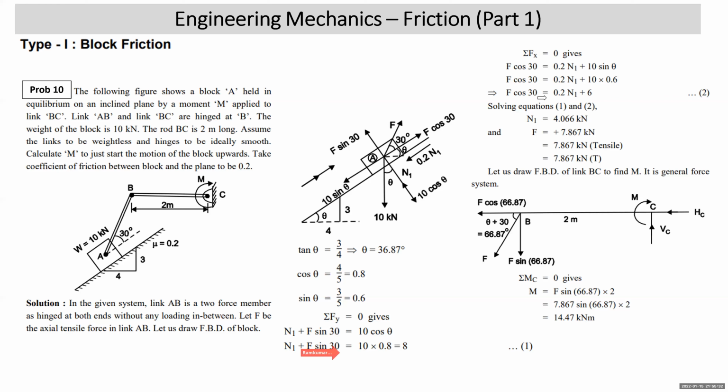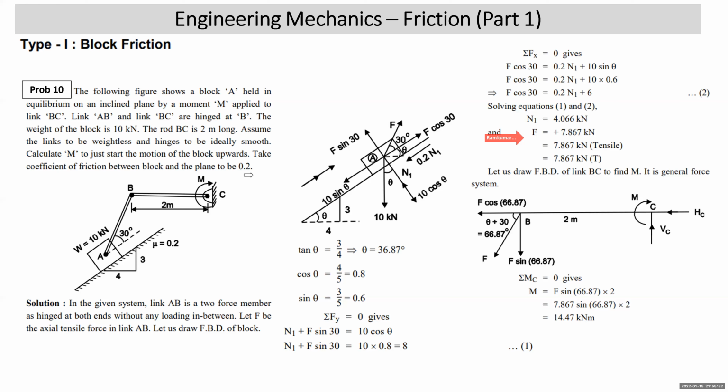You have two unknowns, that is N1 and F. Solving them, you get N1 and F. The value of F came out to be positive. That means the direction of axial force we assumed, that is tensile, has come out to be right. Now, we do not draw the FBD of link AB as it is a two-force member.